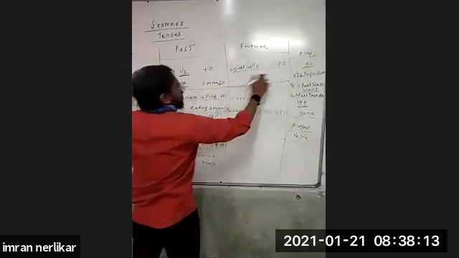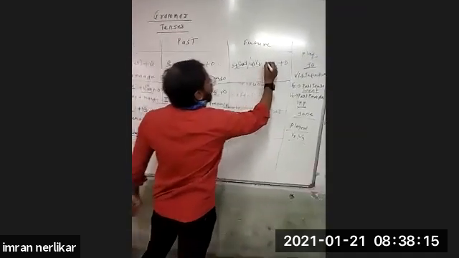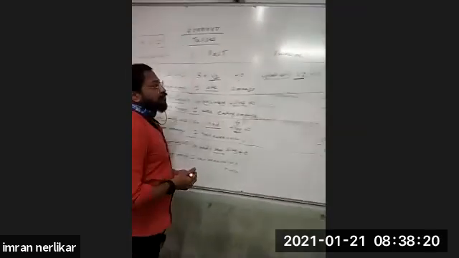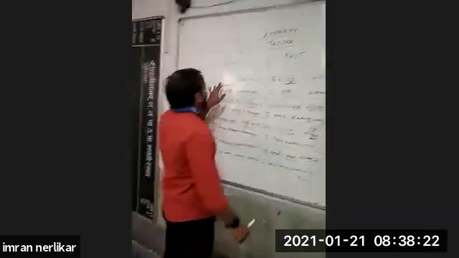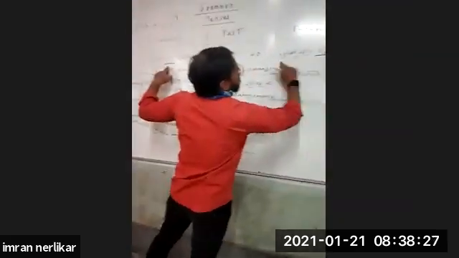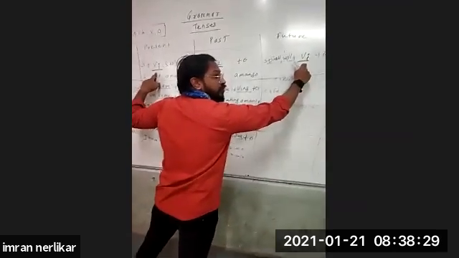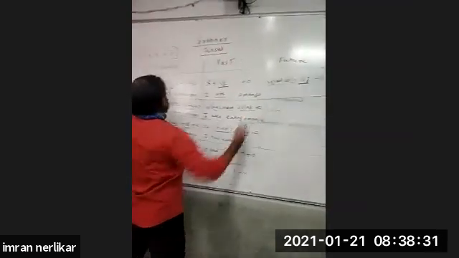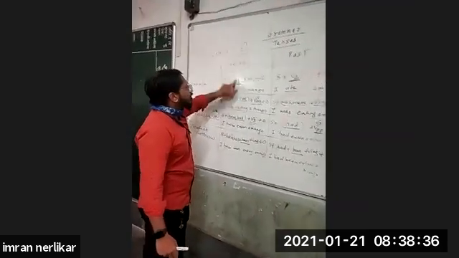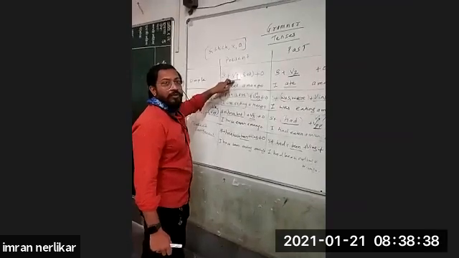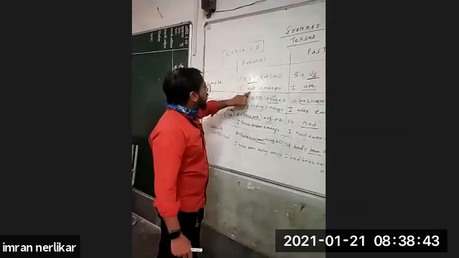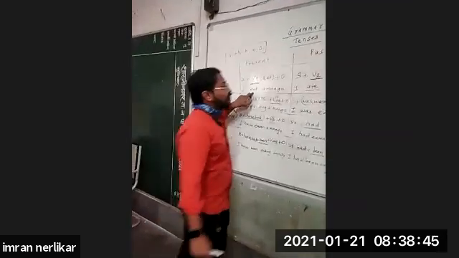Now, in simple future, the verb first form V1 is used. One more thing I'll tell you: in simple present also it is subject V1 object, and in future also subject V1 object. The first form of the verb is used. But the difference is that in simple present tense, before V1 there is no helping verb. Directly, I eat: subject, verb, object.